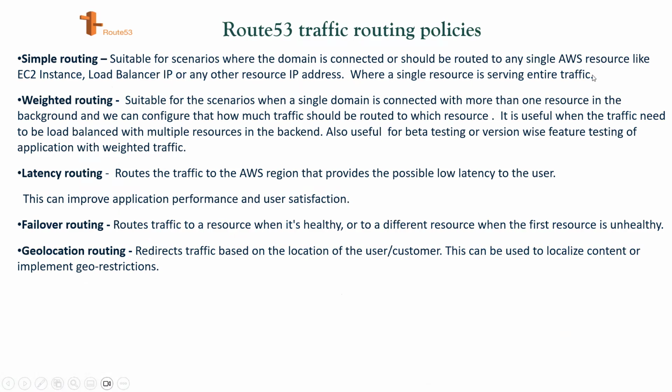Let's say you have a very small website, you have configured an EC2 instance on AWS and hosted your application, and you get the IP address of the EC2 instance, and your application is hosted on port 80. With simple routing, you can route all the traffic to that particular EC2 instance, because there is no more than one virtual machine. There is a single virtual machine. So simple routing comes into the picture.